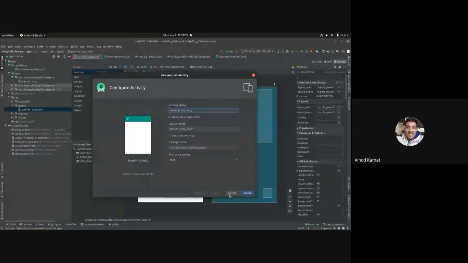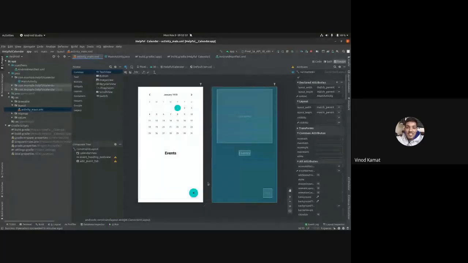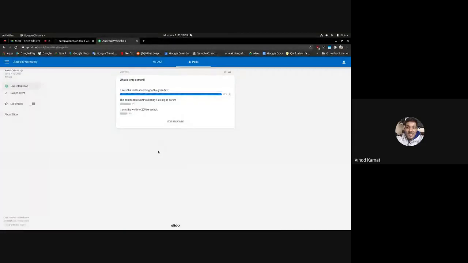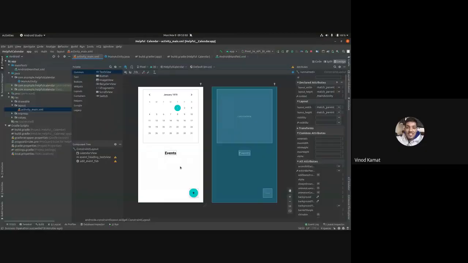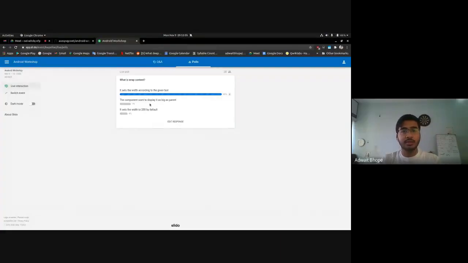Advait, can you explain wrap content in short? Because some have voted for the second and third options. If you go to slido.com, you can see all the options. So the component wants to display as big as the parent.